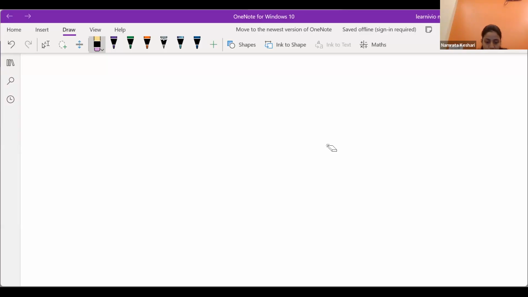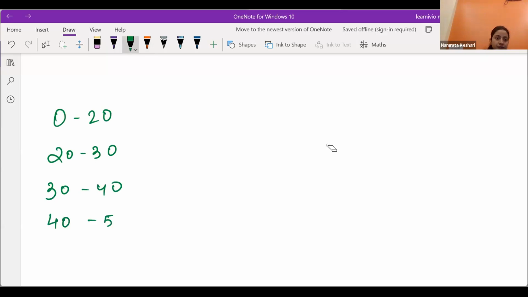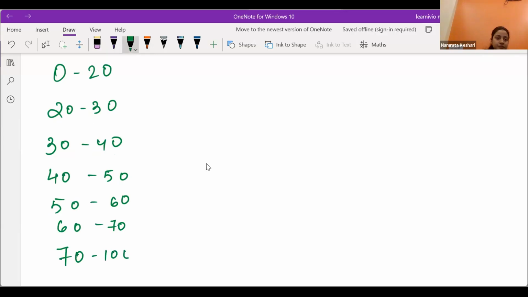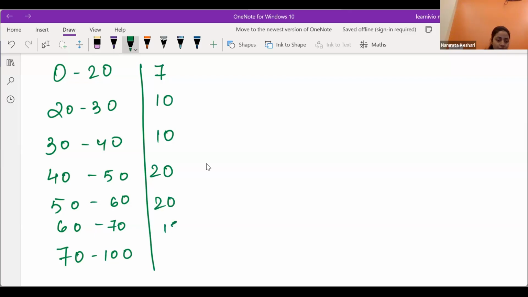Just a second, let me take one example. Our data is like this: 0 to 20, 20 to 30, 30 to 40, 40 to 50, 50 to 60, 60 to 70, and 70 to 100. Frequencies are 7, 10, 10, 20, 20, 15, 8.